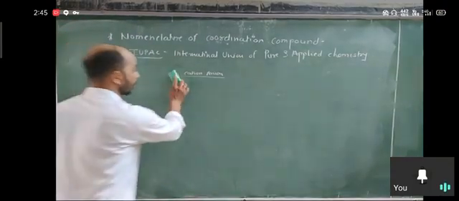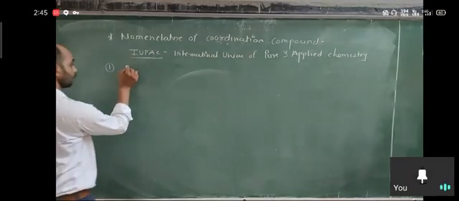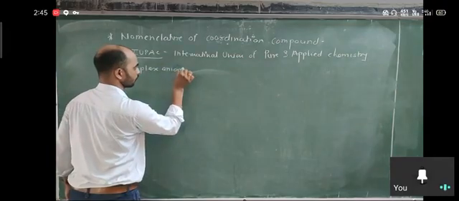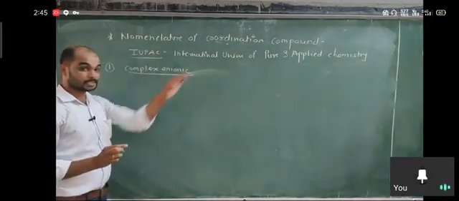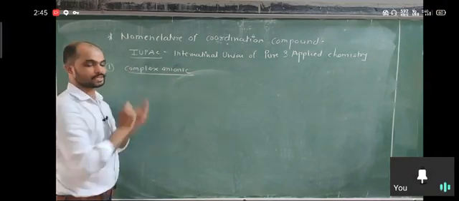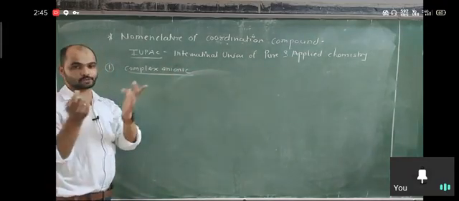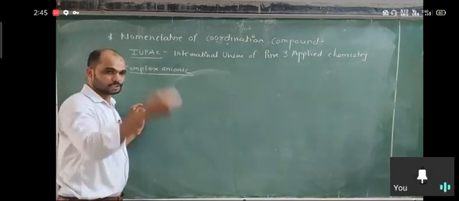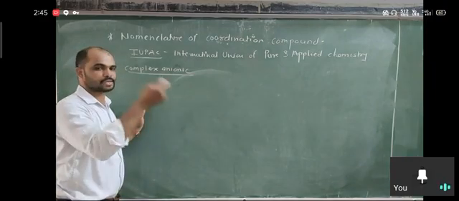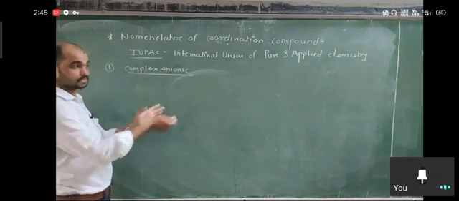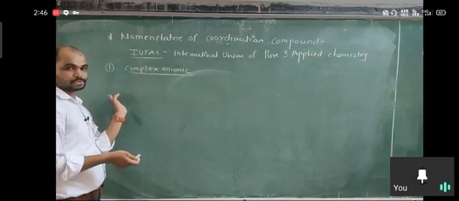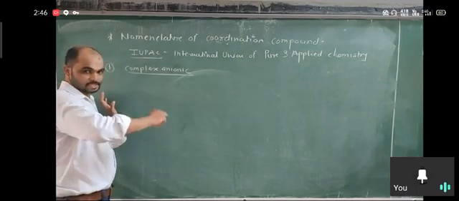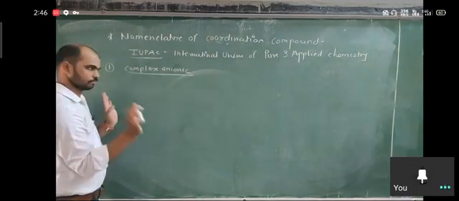If the complex is anionic, so write rule first: the complex is anionic. That means in the given coordination compound, the complex part has a negative charge. When the complex is anionic, the cation is present outside the square bracket, and always on the left side of the square bracket. If the complex is cationic, then the anion is present at the right side of the complex. You already know about it.